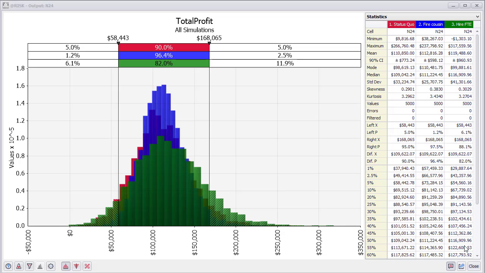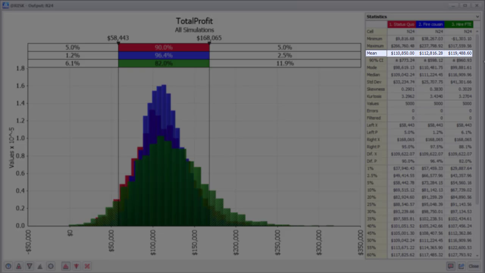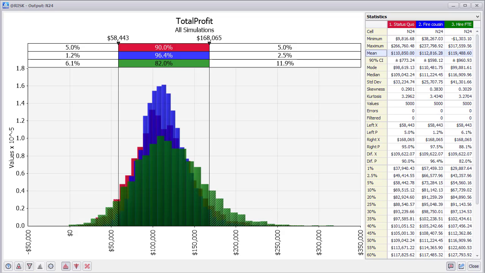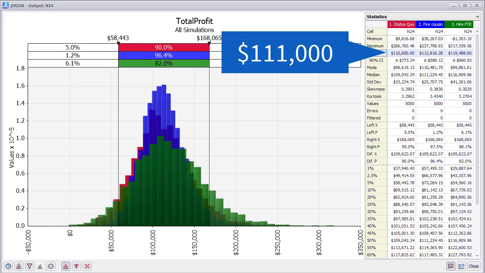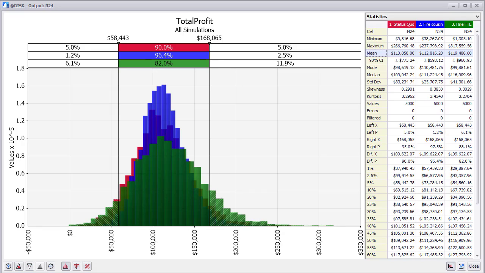Analyzing comparable scenarios. Now it is easy to make comparable analyses. If Joe were to make decisions on the means or averages, he would have to compare the mean line on the comparison table. On average, his current situation would imply a mean annual profit of close to $111,000. However, if he were to fire one cousin and remain with only one worker and reduce capacity, his mean profit would increase to close to